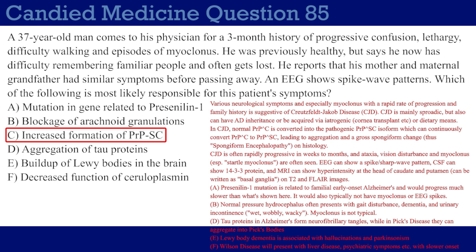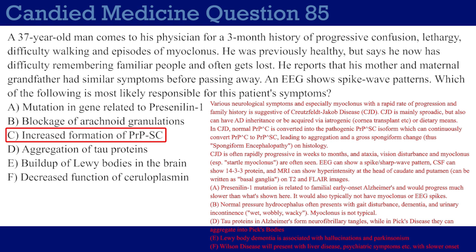Choice B, blockage of arachnoid granulations. This is talking about normal pressure hydrocephalus, which a lot of times in resources you'll read about the triad of gait disturbance, dementia, and urinary incontinence, also known as wet, wobbly, and wacky. You do want to know the flow of CSF, and you need to know that normal pressure hydrocephalus is sometimes given to you in answer choices in this way, where they talk about blockage of arachnoid granulations, or it could be like fibrosis or something weird like that. And again, like a lot of these other conditions, it doesn't have myoclonus like CJD has.